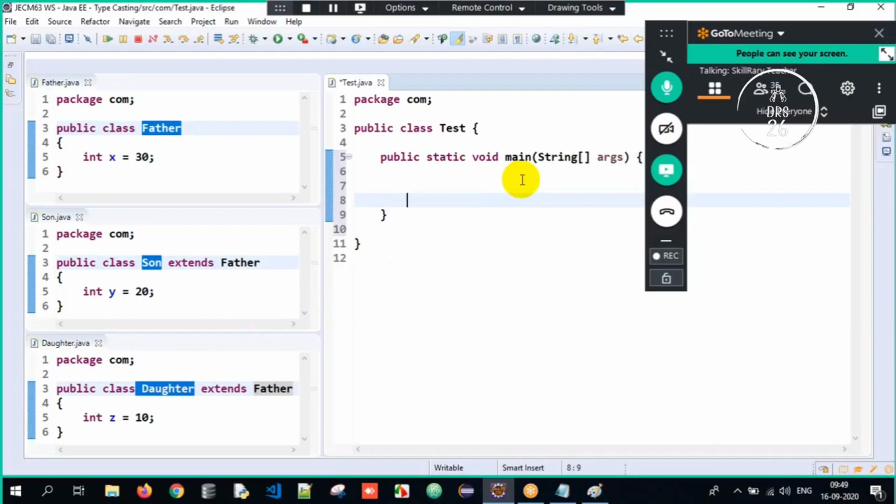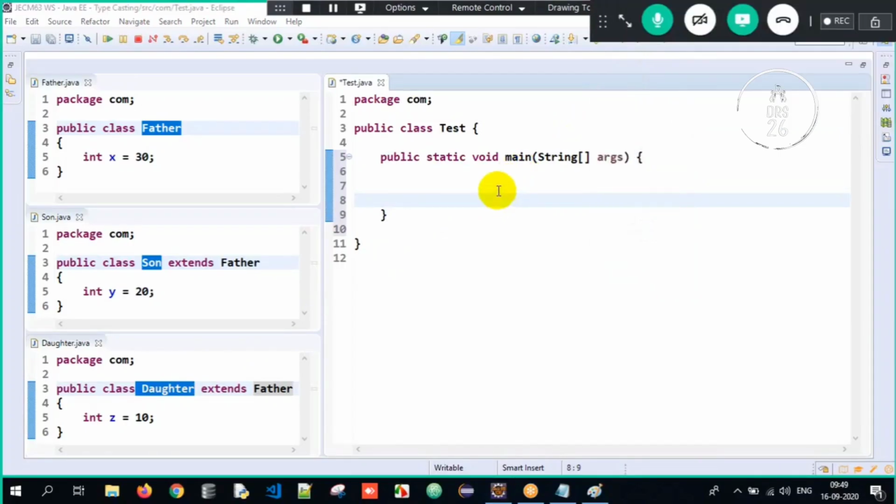So now here, what is upcasting? It's simple, sir. Upcasting is creating an object of a subclass and storing its address into a reference which is of type superclass. So what is happening here? Son has been upcasted now. Son object is being upcasted, so I have to downcast it to Son only.